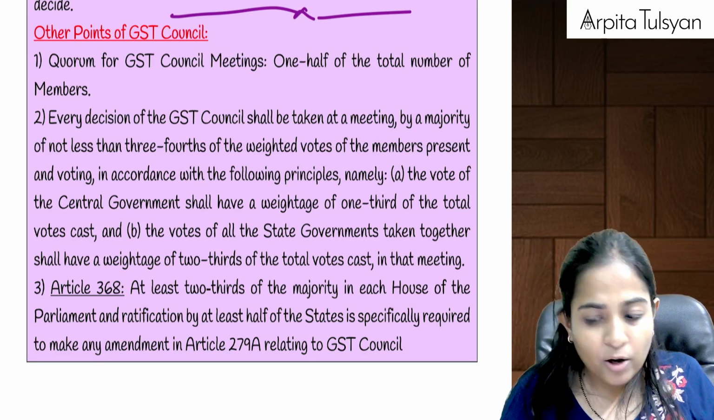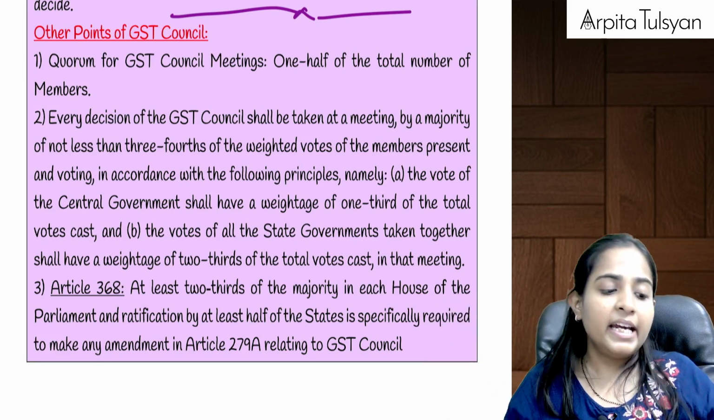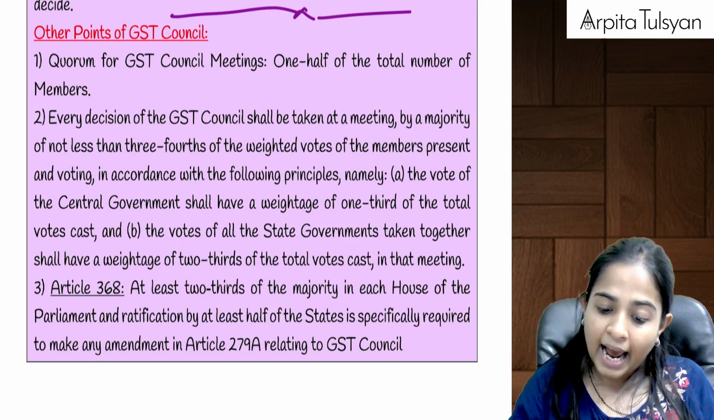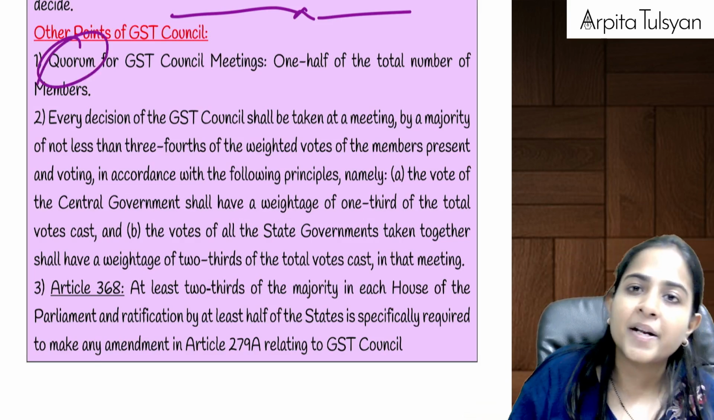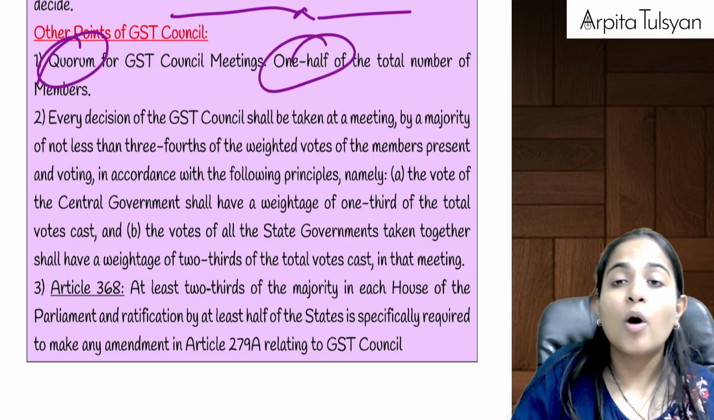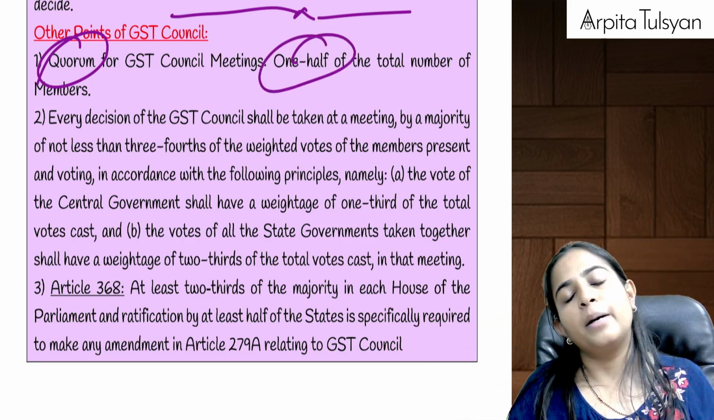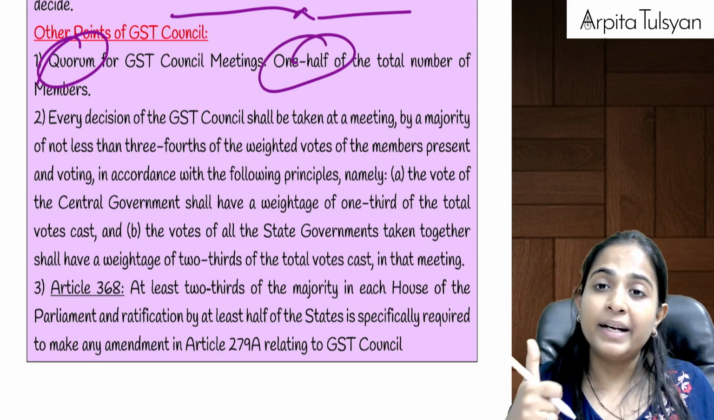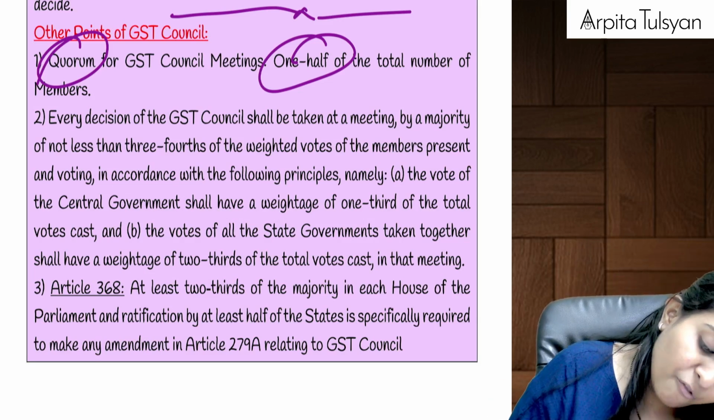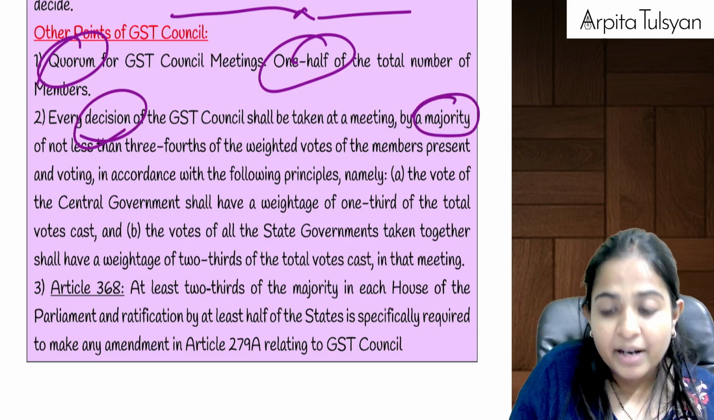Now, to take all these decisions, the GST Council will have to conduct meetings, and for that meeting there should be a quorum present. The minimum number of members should be present. That quorum is equal to half, meaning half of the total number of members should come and sit in the meeting. Then only the meeting will be considered valid. Then whatever decision you take in that meeting should be approved by a majority.